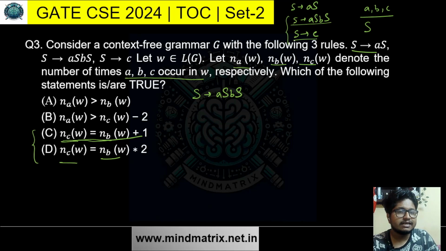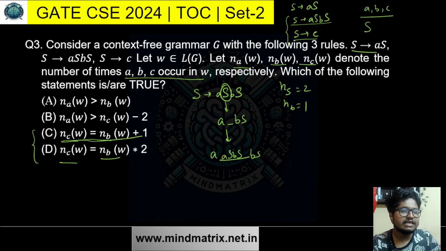What is basically there in AS BS? Number of S is 2, number of B is 1. Now when we replace one S, how does the replacement basically happen? First we cut the S off, so A B S, then we add this whole thing, AS BS. So when you cut off the S, the number of S is decreasing. So now both of them are 1 and 1. Now we are adding AS BS. What does AS BS mean? 2 S, 1 B. So it is now 3 and 2.